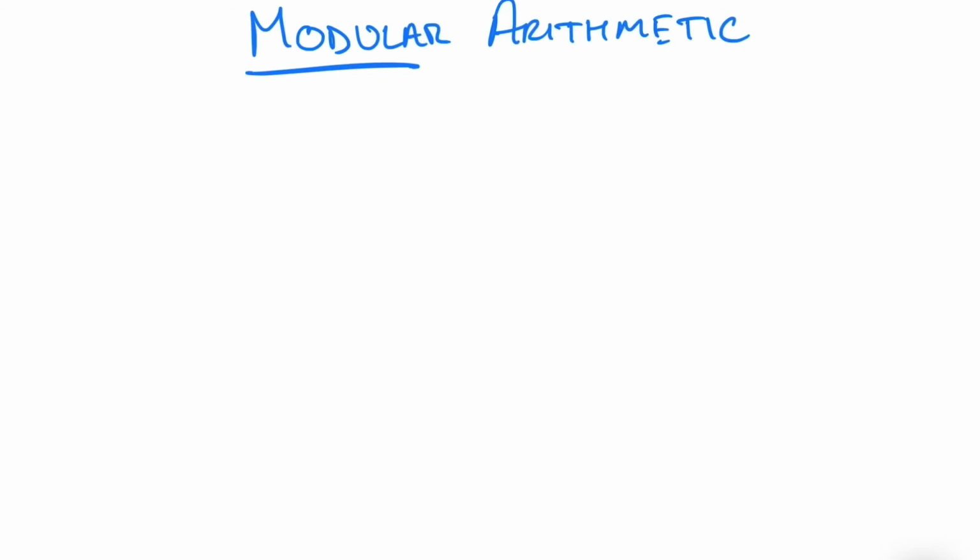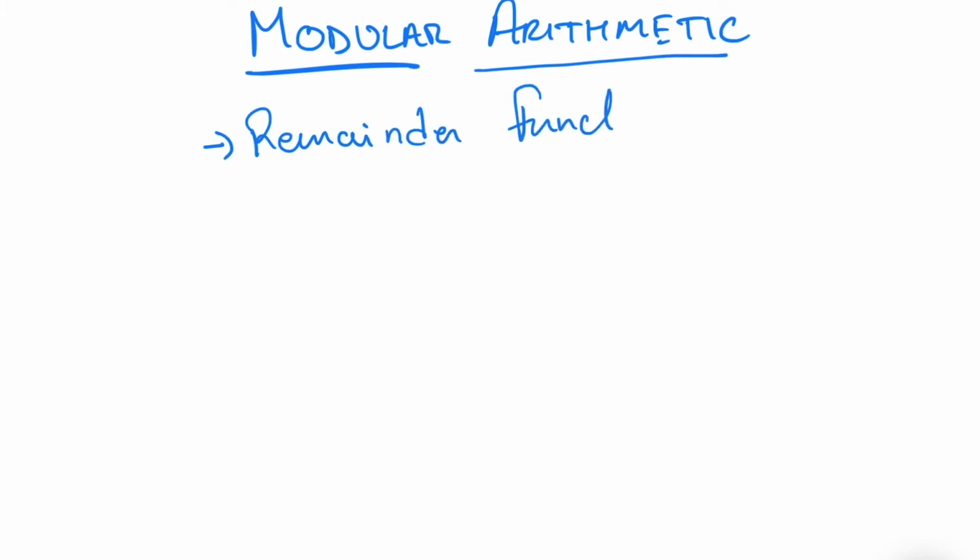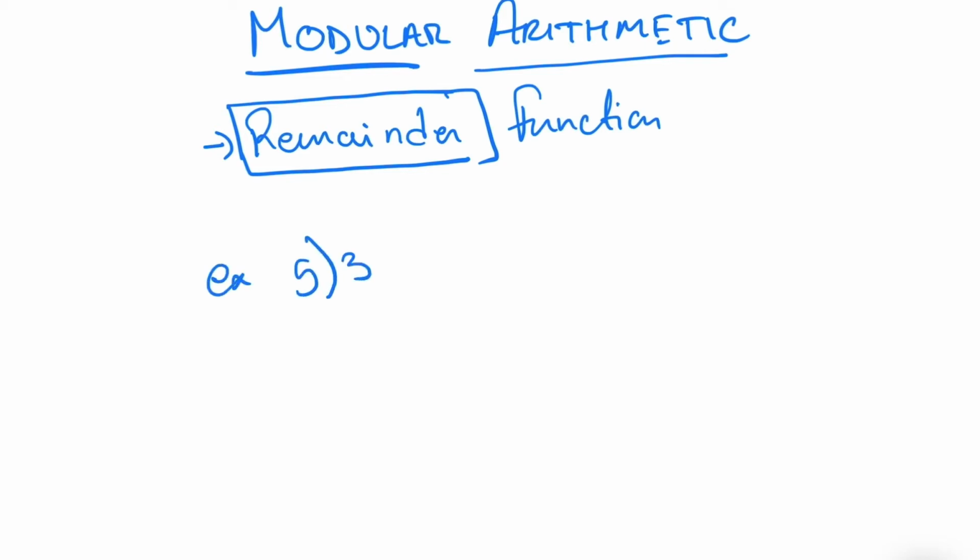Before we move forward, you need to understand what modular arithmetic is. In simple words, you can call mod the remainder function. When applied to two numbers, after performing division, the mod function gives the remainder as the answer. For example, 31 mod 5. 31 divided by 5 gives 1 as the remainder. So in this case, 31 mod 5 is equal to 1.